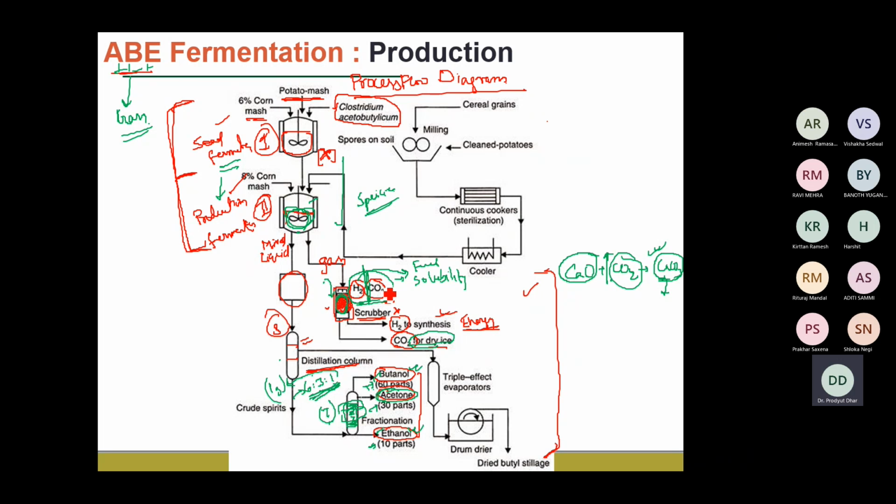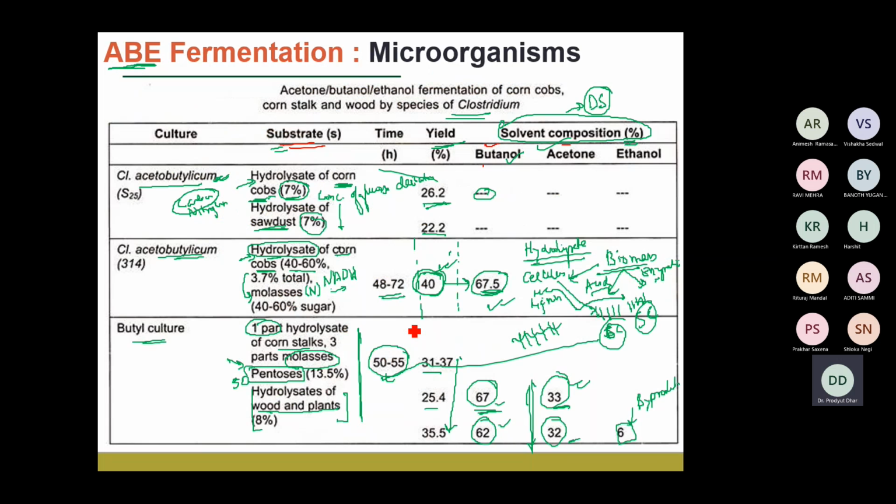Generally, in industries, whatever waste is produced is used in some other layer of applications, so that if you carry out a cost estimation, the overall process should be at a profitable stage. We have looked into the details of the different types of hydrolysates. We have seen that in AB fermentation, you can use both the hexose sugars, that is, sugars having 6 carbons, as well as the sugars having 5 carbons, like the fructose.